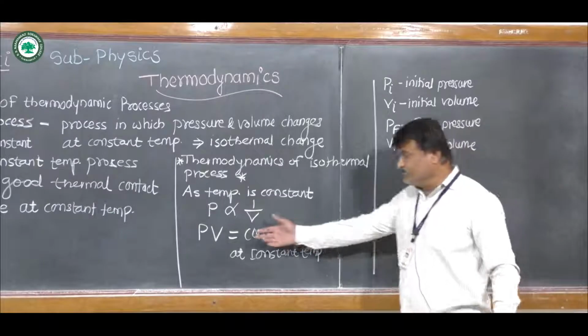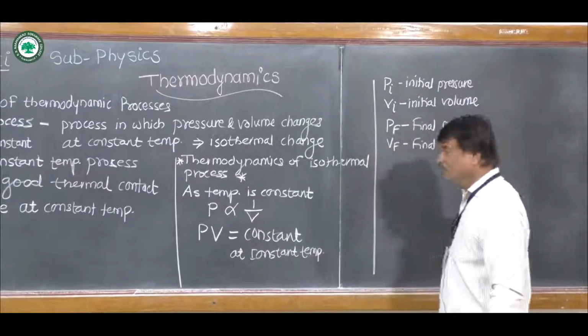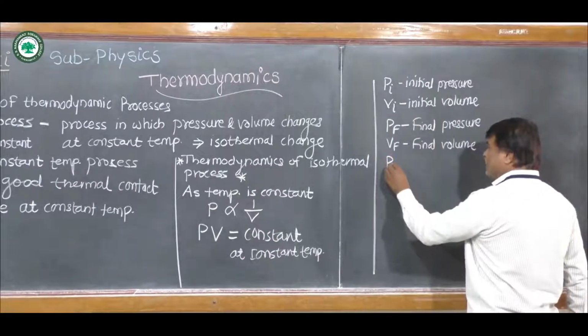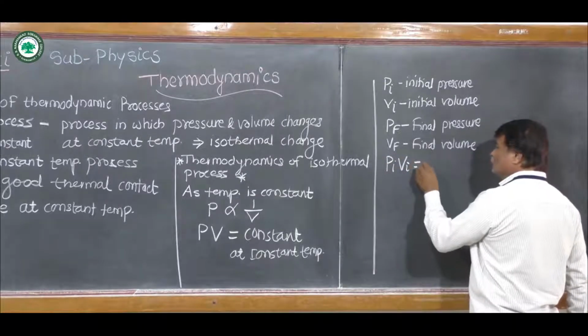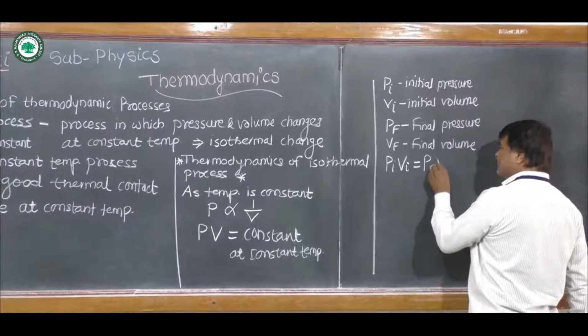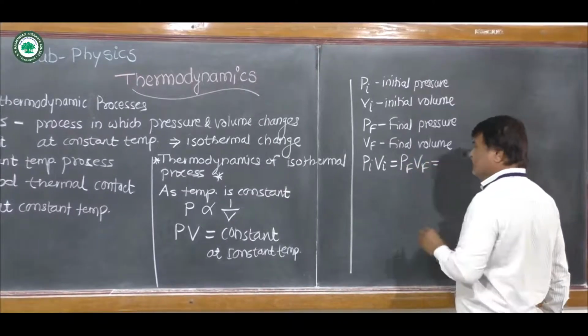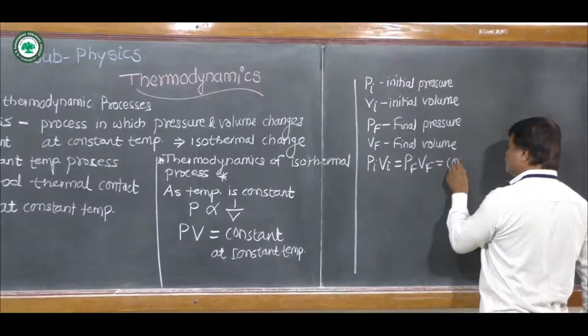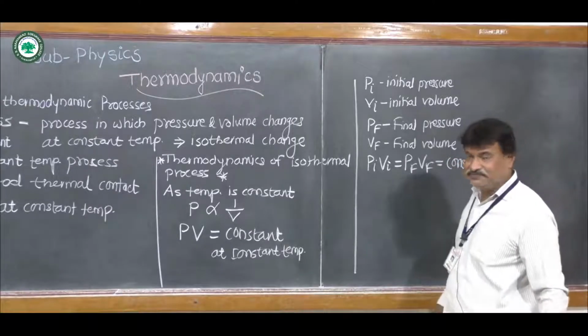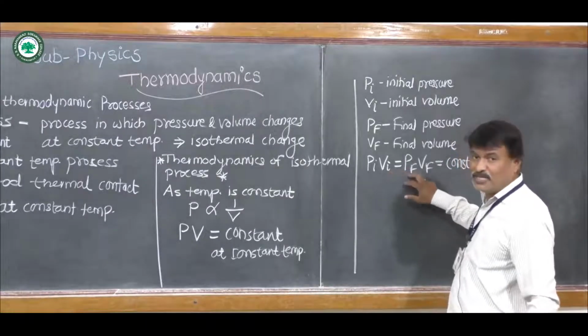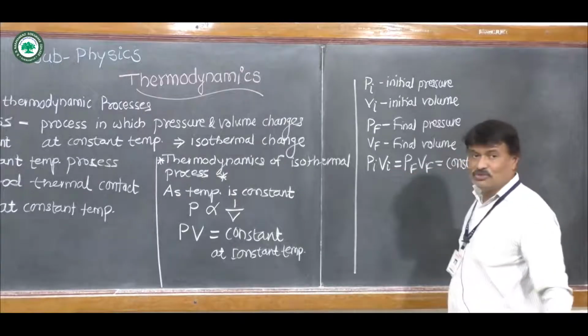According to PV equal to constant, we can write Pi Vi equal to Pf Vf, and it is equal to constant according to Boyle's law.